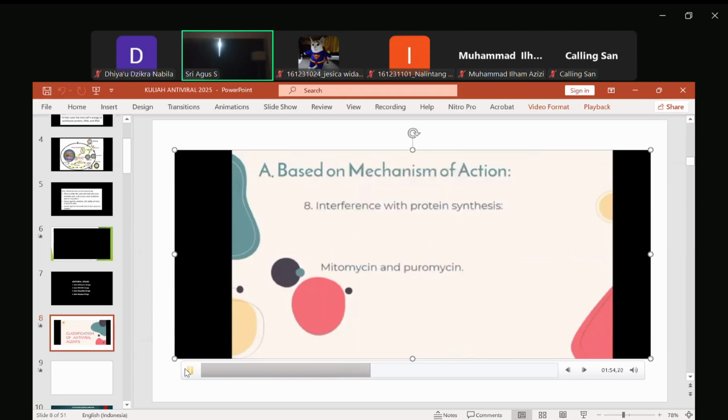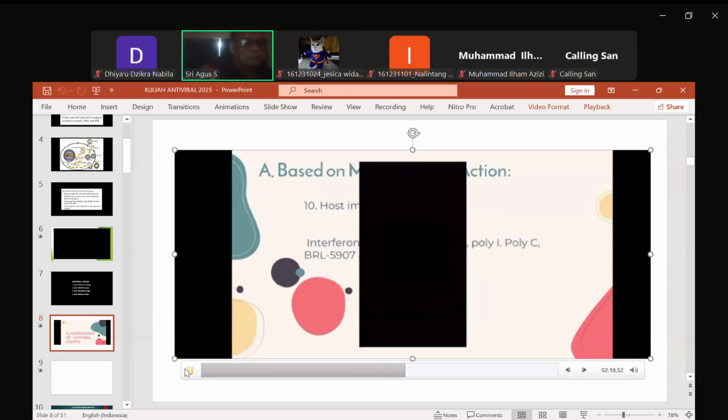Eighth, interference with protein synthesis. Examples are natamycin and prolysine drugs. Next, classification of antiviral agents that are based on mechanism of action is interference with viral maturation. Examples are inflammation and streptovirus drugs. And lastly, the host immunomodulators. Examples are the interferons, gamma-globulins, poly-I, there are 5907, and levamisole drugs.